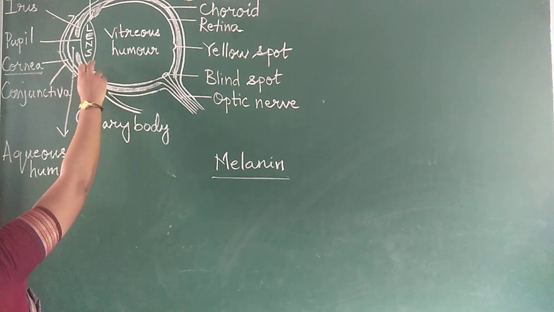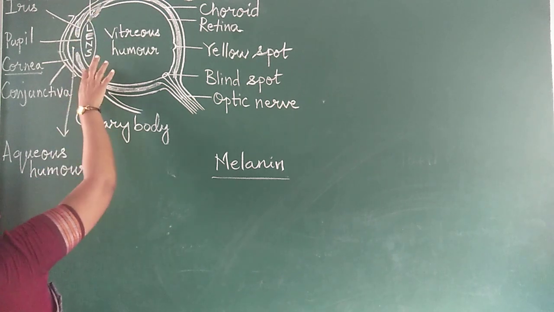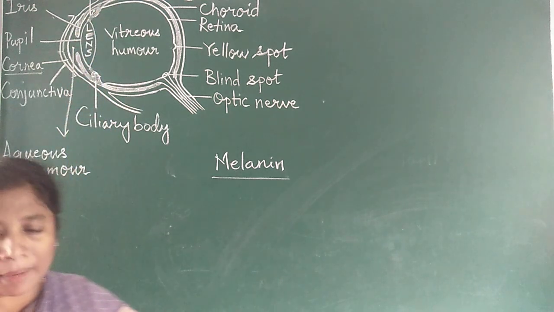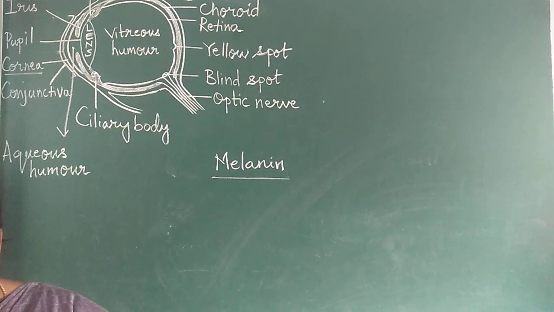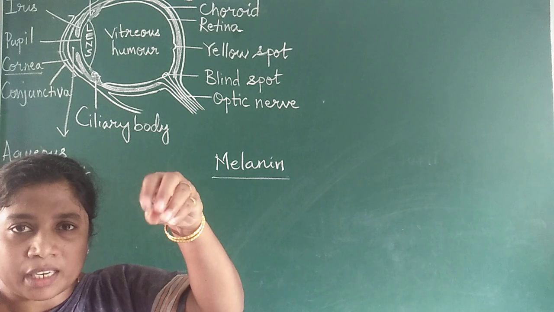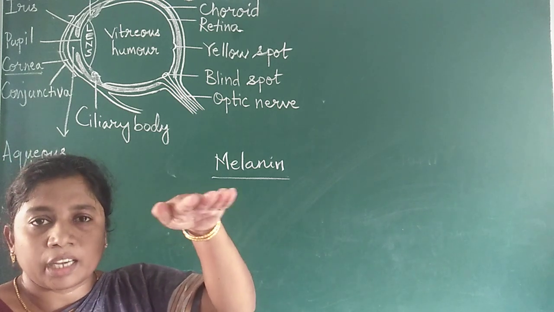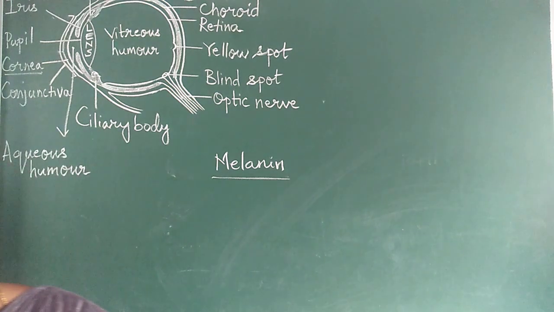Then you see one structure here, and the same thing here, these two. They are called the suspensory ligament. It is a ligament holding the lens in position. So that is called the suspensory ligament.